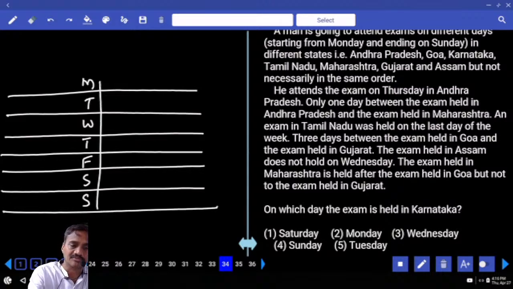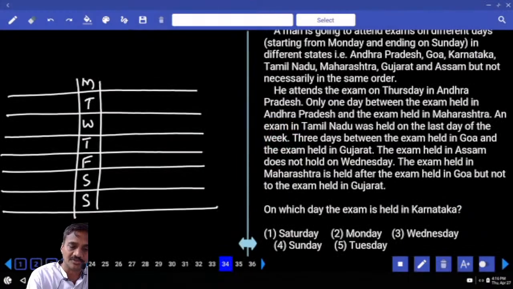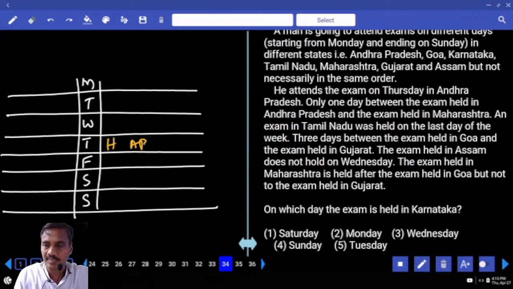Then coming to condition number 1. H attends the exam on Thursday in Andhra Pradesh, isn't it?